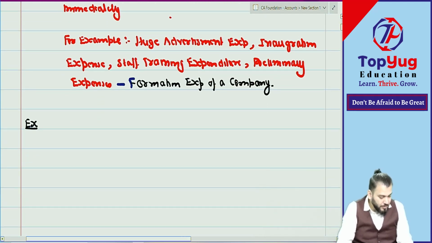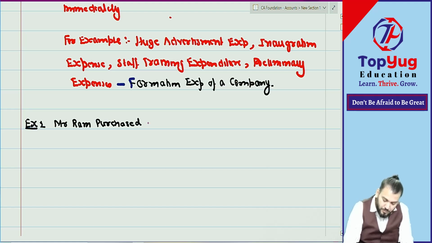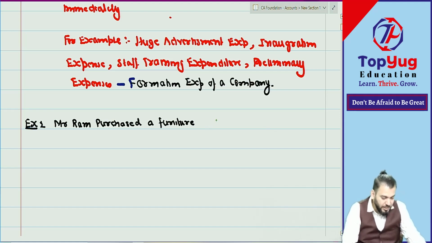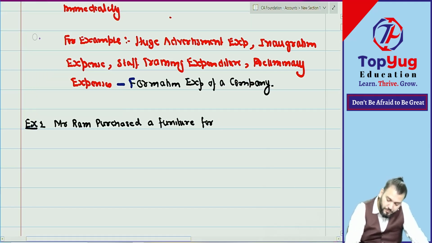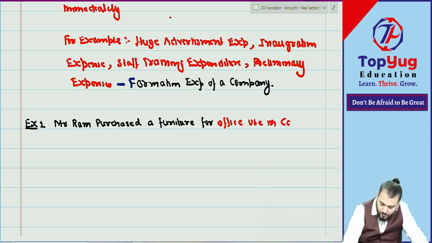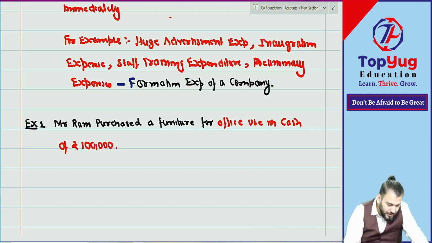Example: Mr. Ram purchased furniture for office use in cash of rupees 1 lakh. Correct?